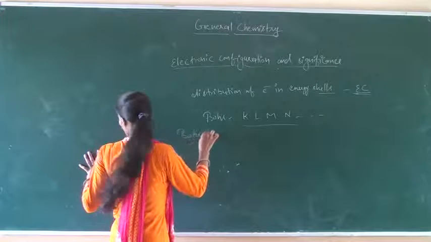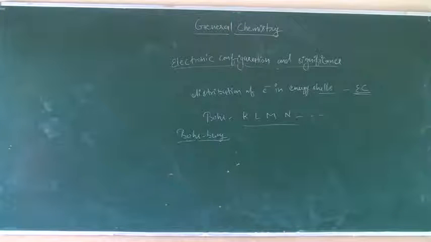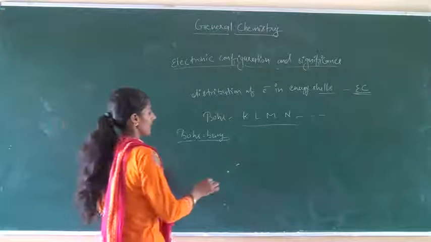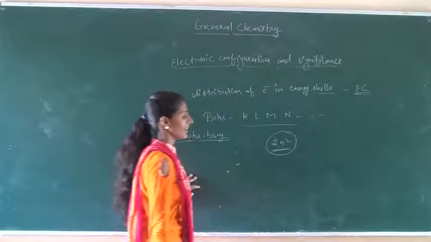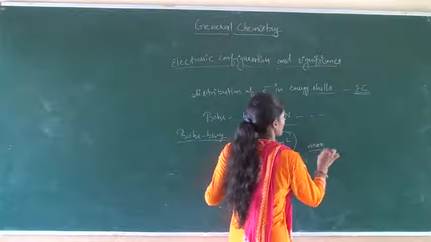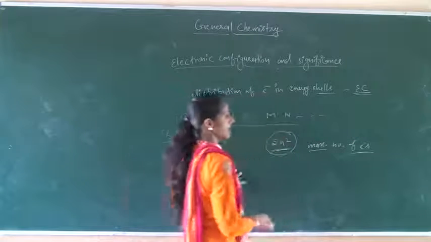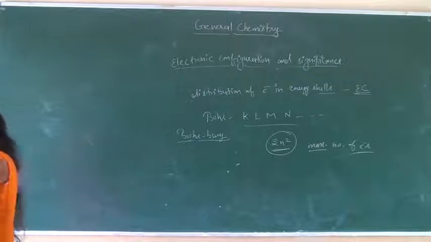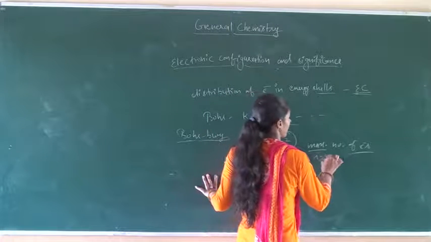In the Bohr-Bury scheme, the maximum number of electrons present in a given energy level is equal to 2n square. From this formula we can calculate the maximum number of electrons present in a given energy cell or level. Here n is the number of the energy cell: 1, 2, 3, etc.